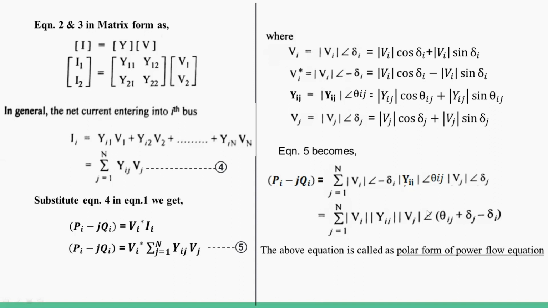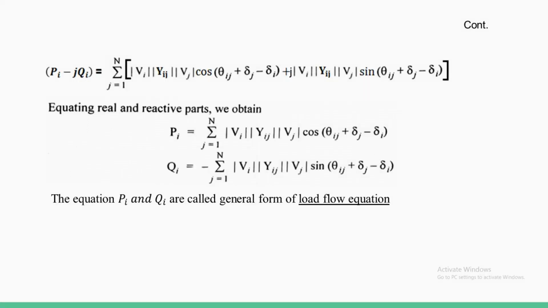Take this as A, this one as B, meaning the rectangular form is A cos alpha plus jA sin alpha. Similarly, here I write this equation. In the place of A, |Vi| |Yij| |Vj|. Then cos of alpha, in the place of alpha, theta ij plus delta j minus delta i. Then here also, in the place of A, the magnitude, and in the place of alpha, the angle theta ij plus delta j minus delta i. Then here we have the real and reactive parts.